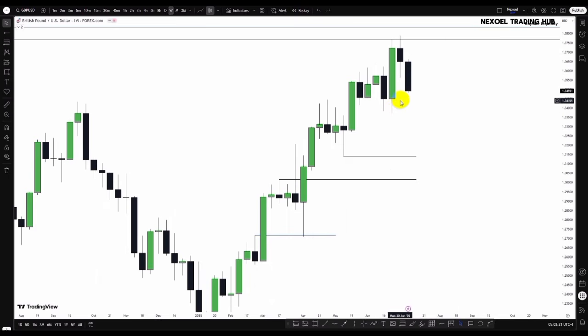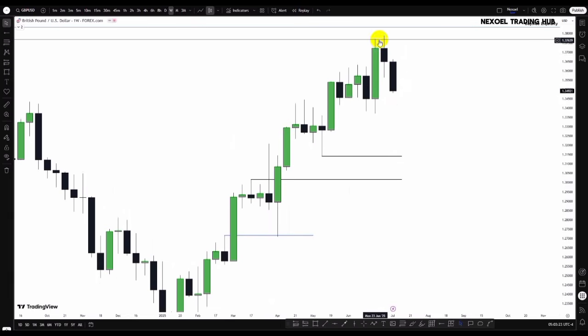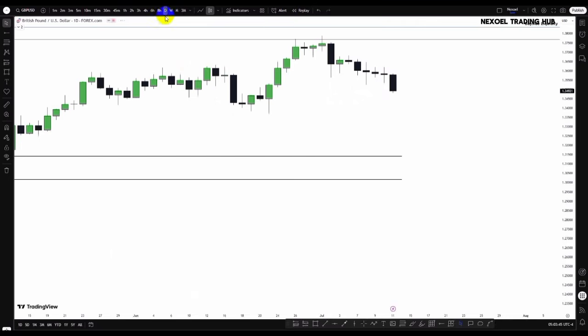So in the GBPUSD, from what we can clearly see here, the zone that price may really want to trade to is this block here that actually seeks this sell side liquidity, reacted from this weekly bullish fair value gap and sponsored this bullish movement. So price may violate this block here and seek the sell side to the downside. Let's check that clearly on the daily time frame.